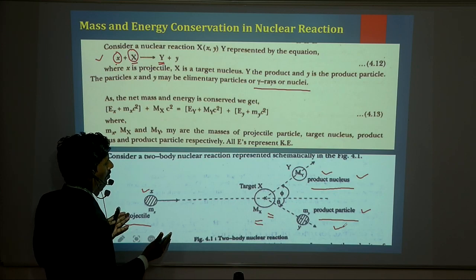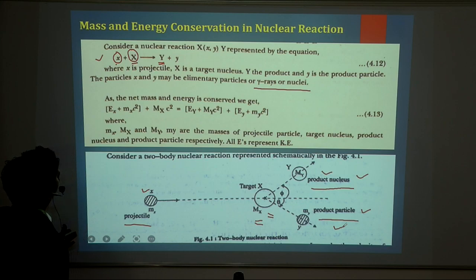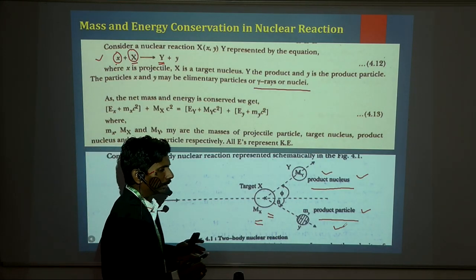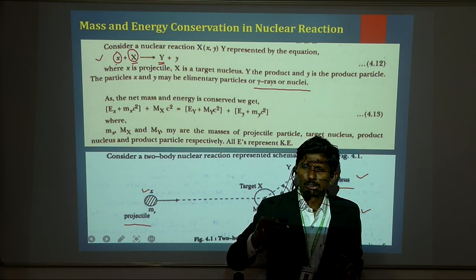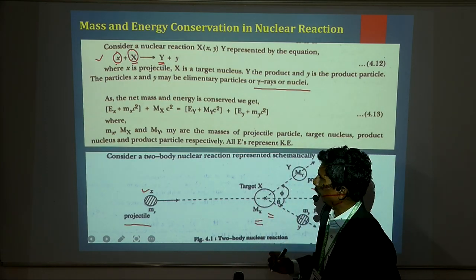Actually this diagram is from the next article, but it is useful to understand the mass and energy conservation in nuclear reactions. On that basis we also study the Q equation, which is very important.